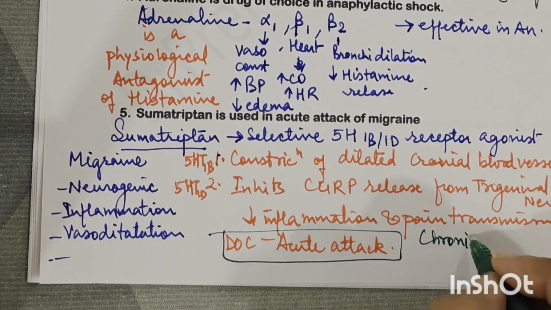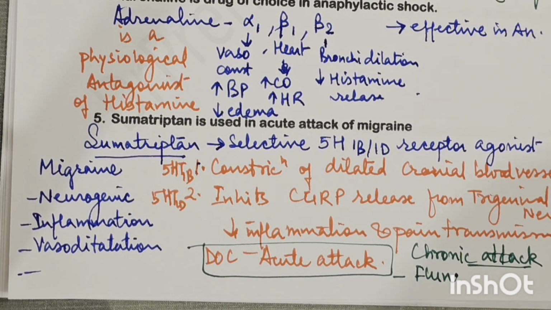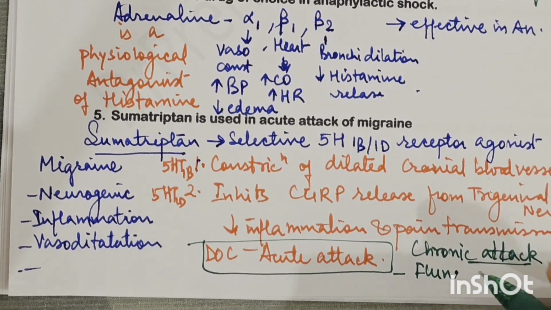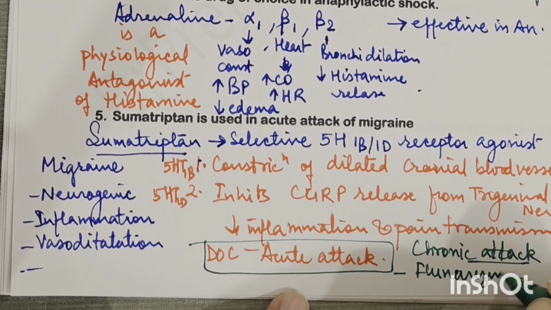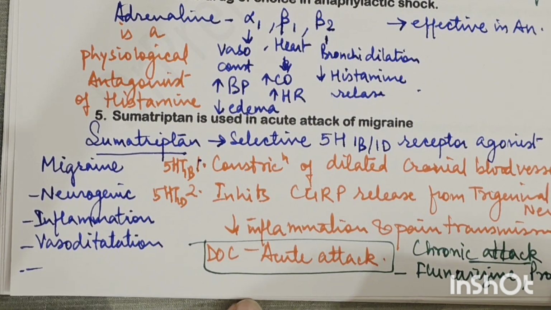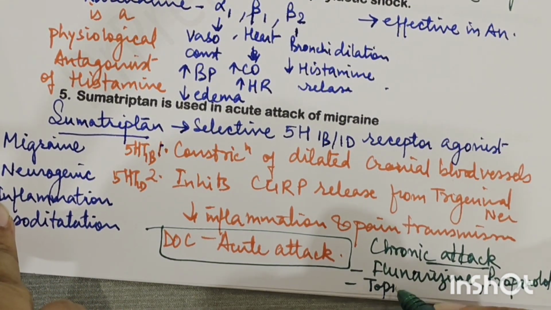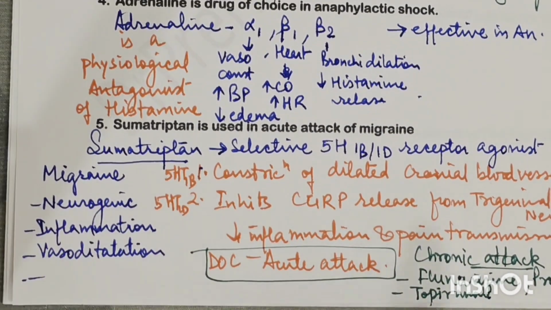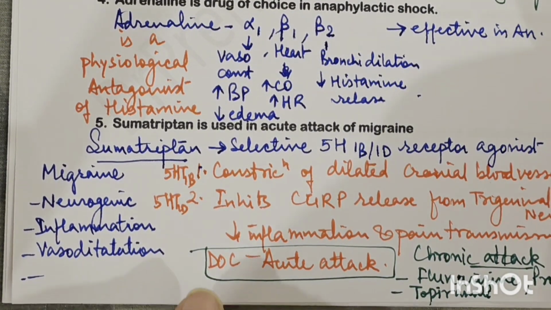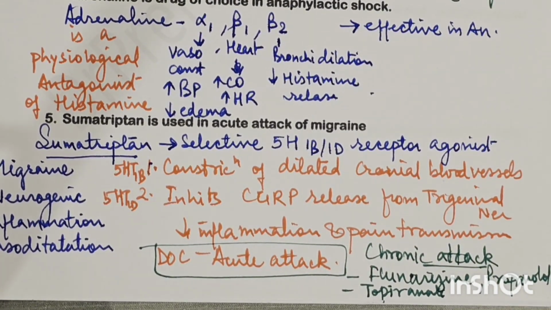If we talk about chronic attack in migraine, remember in chronic attack the drugs which are used are flunarizine and propranolol. Propranolol, other drugs like topiramate, etc. So this is the answer to be written in a question where Sumatriptan is used in acute attack of migraine.